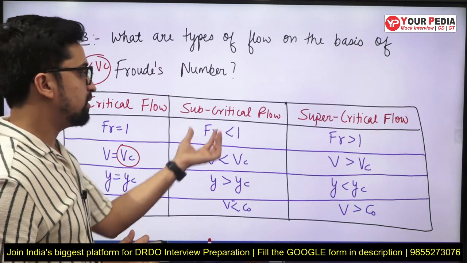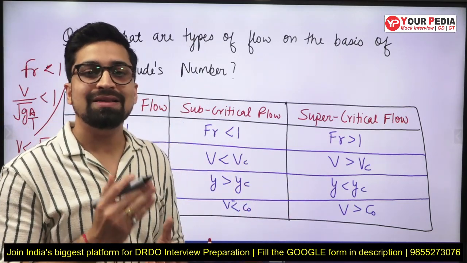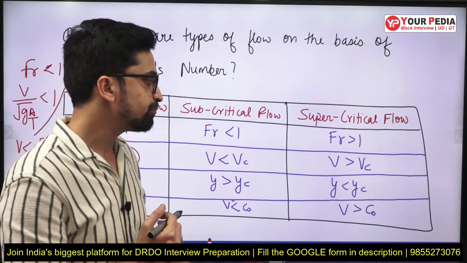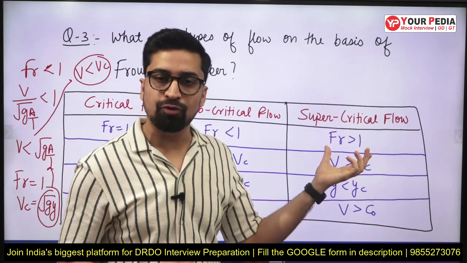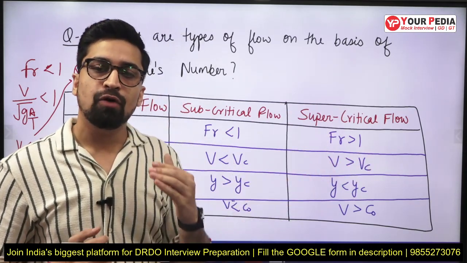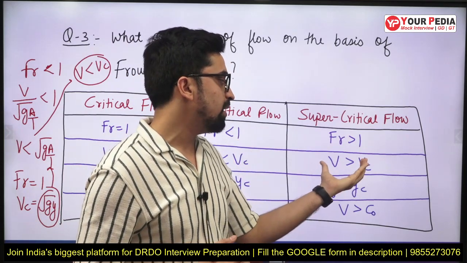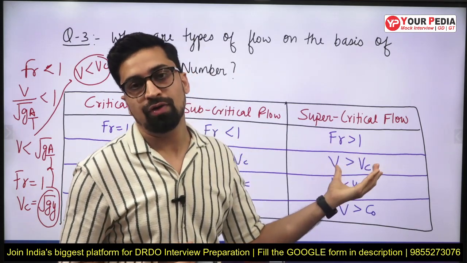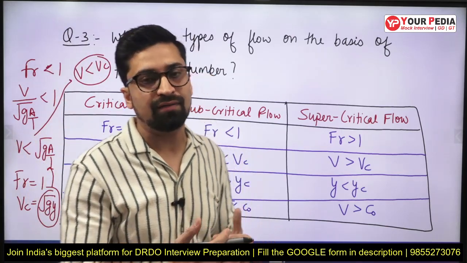So for the subcritical flow, the velocity of flow will be less than the critical velocity of flow. Similarly, you can derive the expression for supercritical flow as well. So when the velocity of flow is greater than the critical velocity, then the flow will be supercritical. So for the supercritical flow, the velocity is greater than the critical velocity.